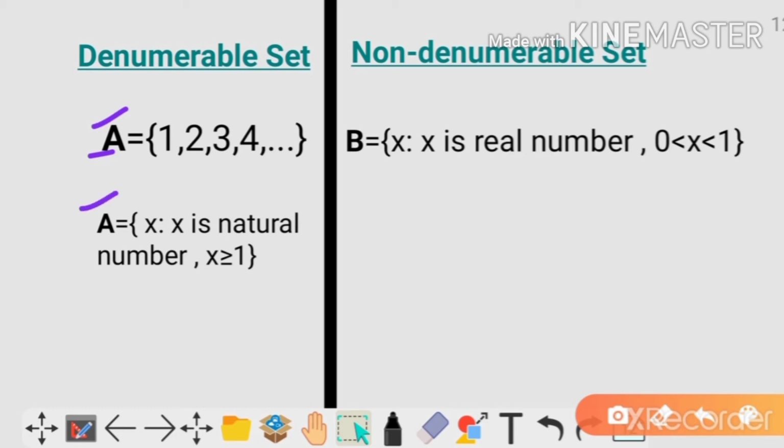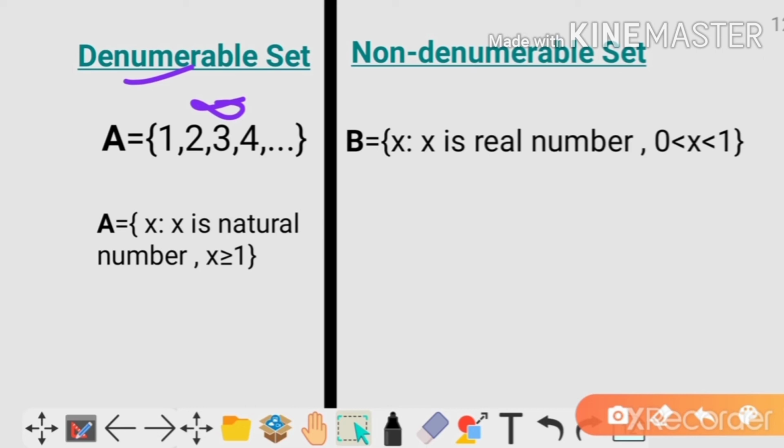In tabular method, I have written 1, 2, 3 and dot dot dot. The next element will be 5 and then 6, then 7, and I can write every element. But I cannot count all of them, and the number of elements of this set is infinite. So it is an infinite set. But at least I can write the elements, or I know what will be the next element of every element. So this is a denumerable set.